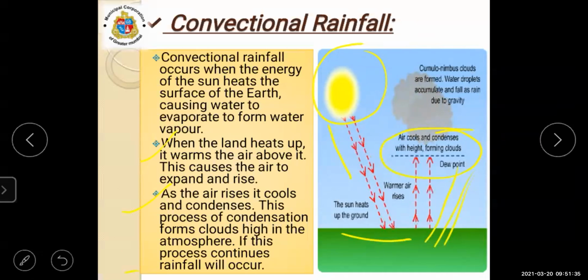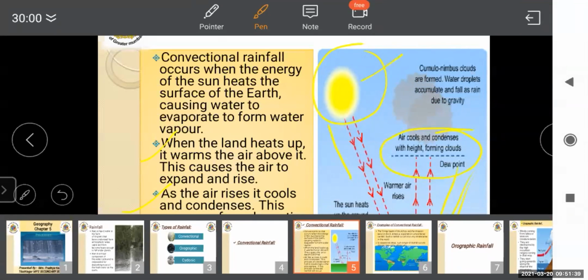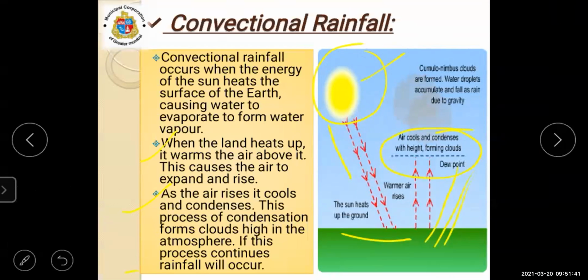First, you are going to write that when the energy of the sun heats up the ground, the warmer air rises in an upward direction, you will show the air, and that air cools and condenses, and at that time it will form the clouds, and then you will have rainfall. This is known as convectional rainfall.